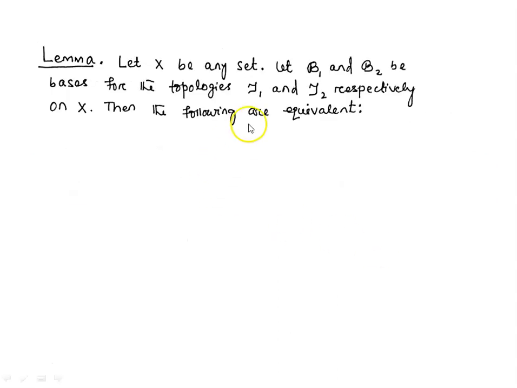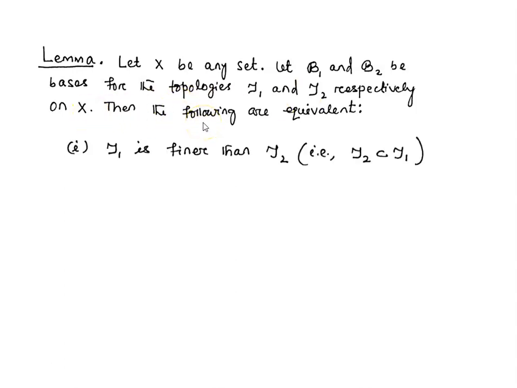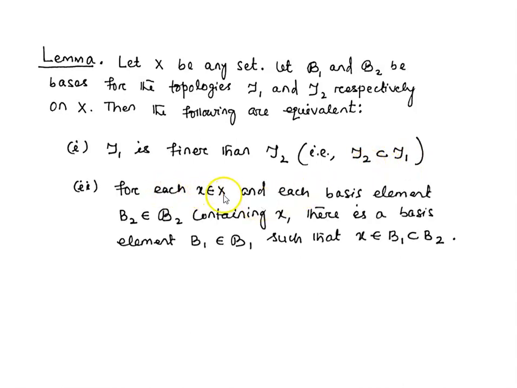The lemma says that let X be any set and B1, B2 be two bases for the topologies tau1 and tau2 respectively on X. Then the following statements are equivalent. The first statement is tau1 is finer than tau2. That means tau2 is a subset of tau1. And the second statement says that for each x belonging to X and each basis element B2 in B2 containing that point x, there must exist a basis element B1 of B1 such that x belongs to B1, which is a subset of B2.